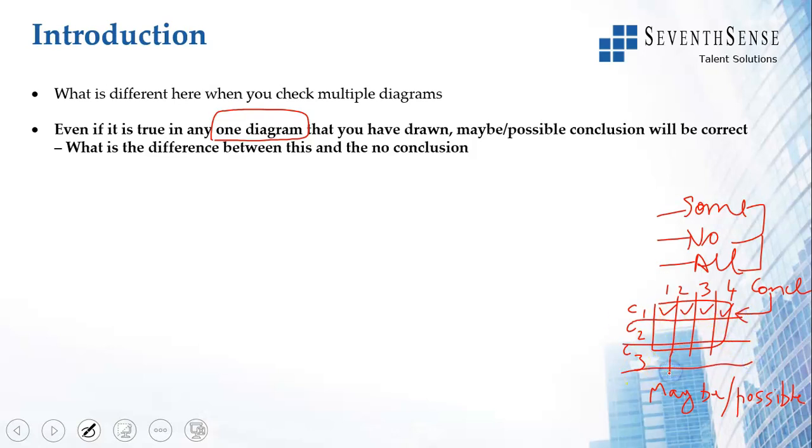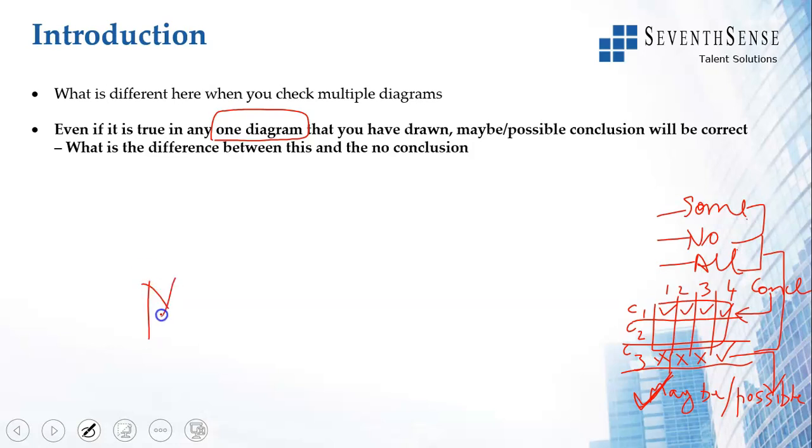Let us say it is a cross here, cross here, cross here, and a tick here. If it was some or all or no, this would not be possible. But with possibility or maybe, this would be a valid conclusion. That is the key difference. If the word maybe or possibility is in the conclusion and it is true in even one diagram, the conclusion is true. It could be true in more than one diagram, no problem. If it is true in one diagram, the conclusion is true.